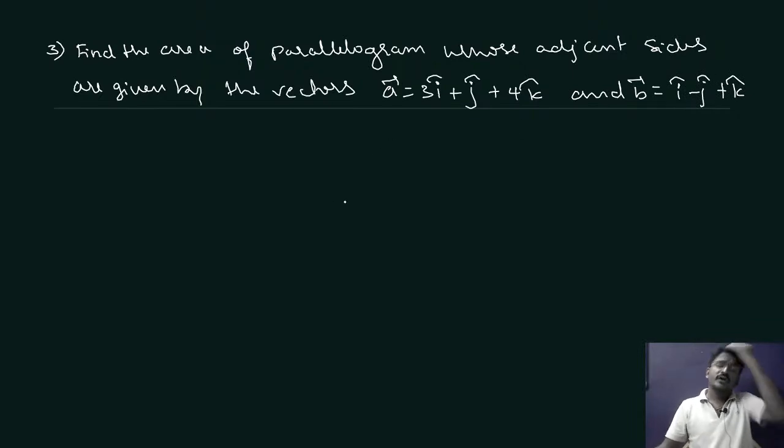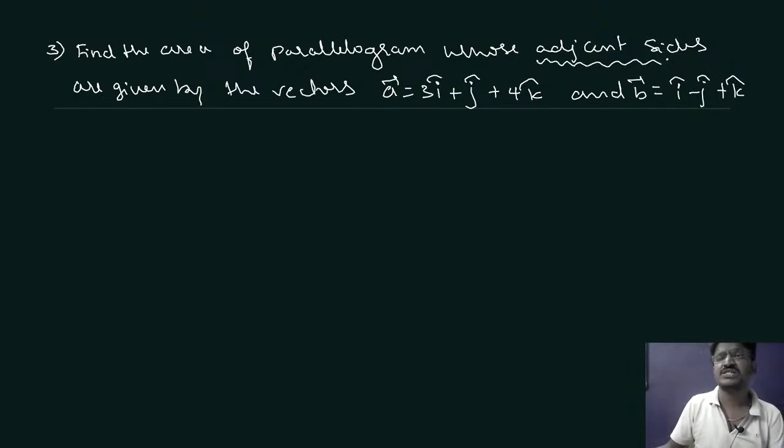Now we have to find the area of the parallelogram with adjacent sides. This is important, please remember.